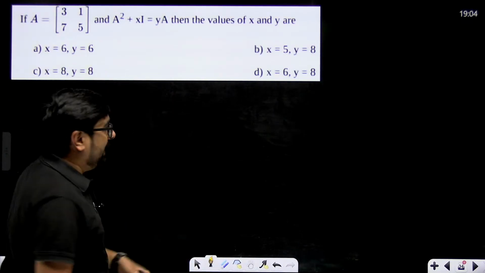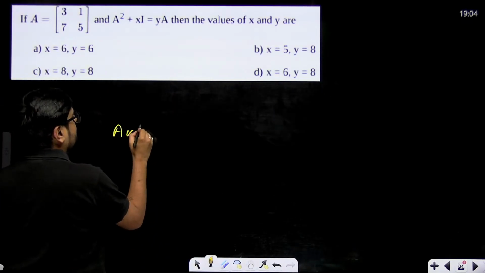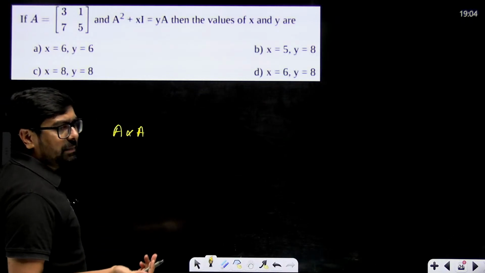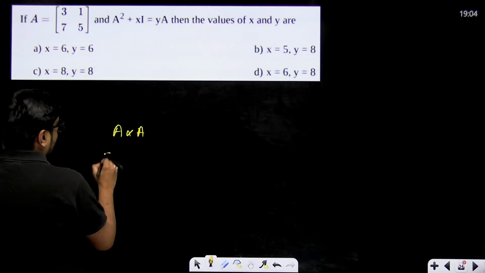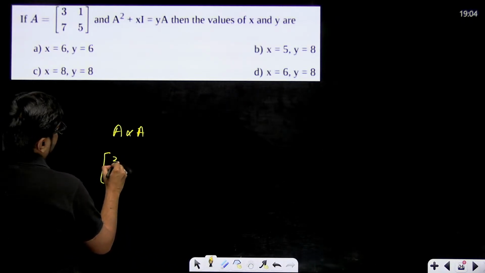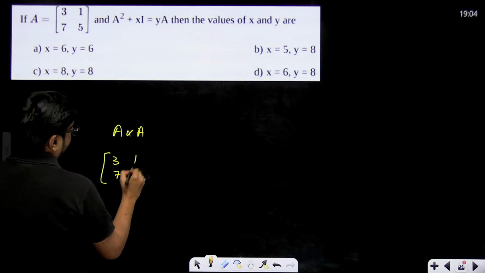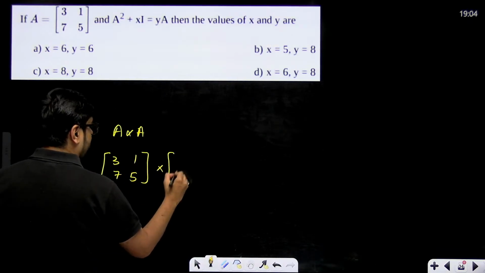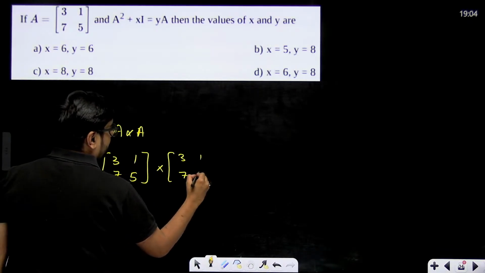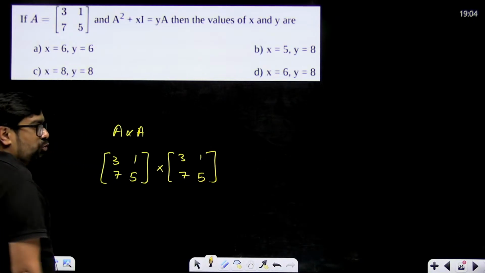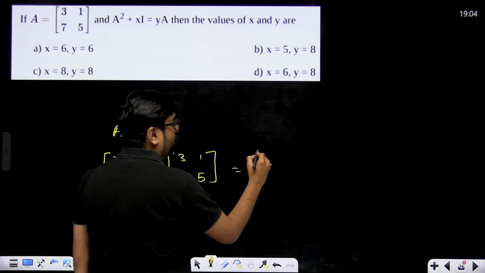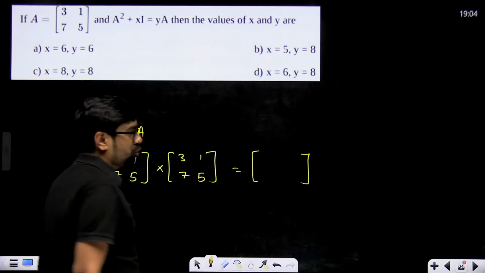All right. So A square. First, calculating A square. A square in matrices just simply means A multiplied with A, and a matrix can be multiplied with itself. What is A? This matrix is A. That means 3, 1, 7, 5 multiplied with the same 3, 1, 7, 5. This is 2 cross 2, this is 2 cross 2, so the matrix that we are going to get will also be 2 cross 2.